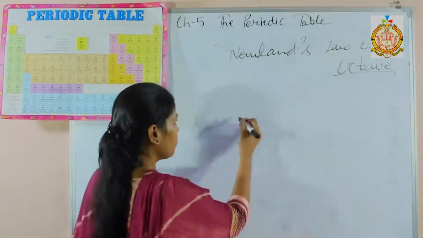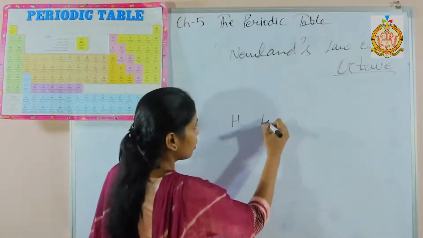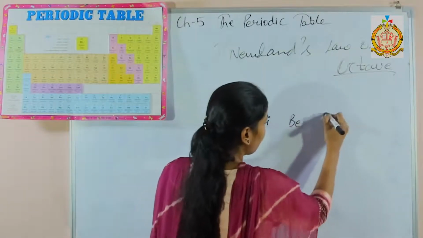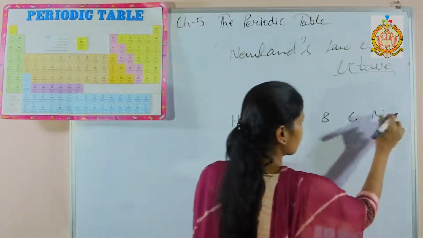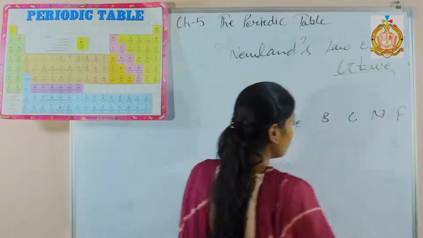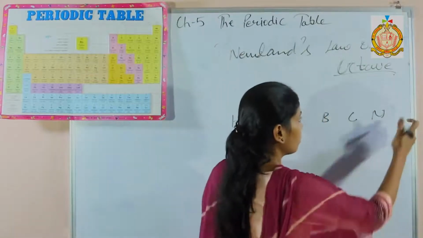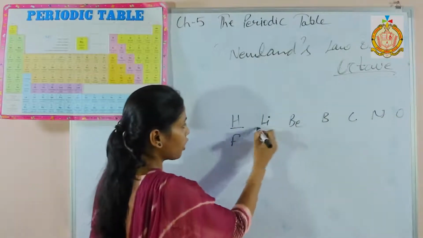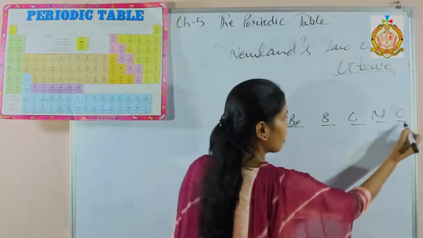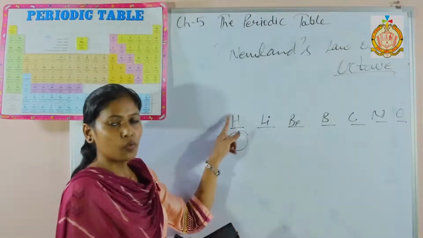For example, in the book this table is given: hydrogen, lithium, beryllium, boron, carbon, nitrogen, oxygen, and then afterwards fluorine. Now when we count 1, 2, 3, 4, 5, 6, 7, the 8th element's property will match with the first one.